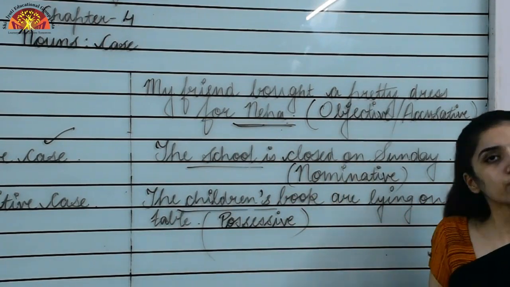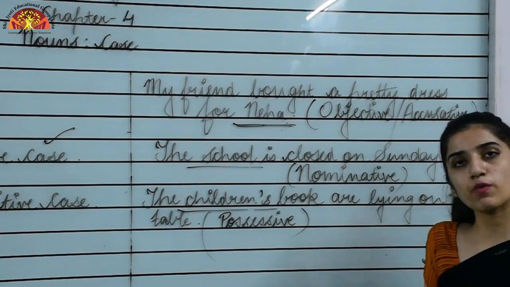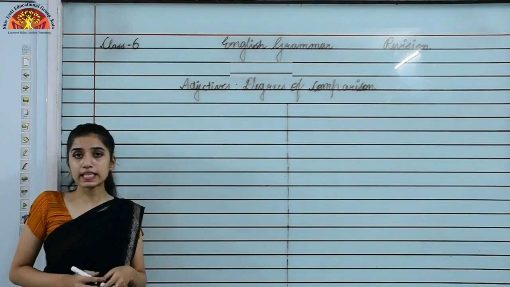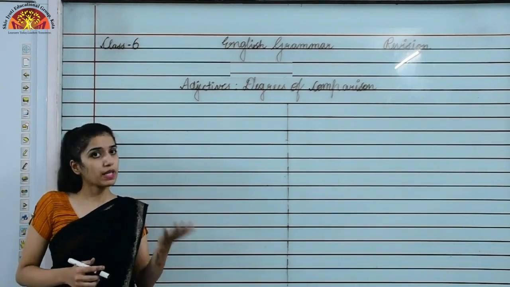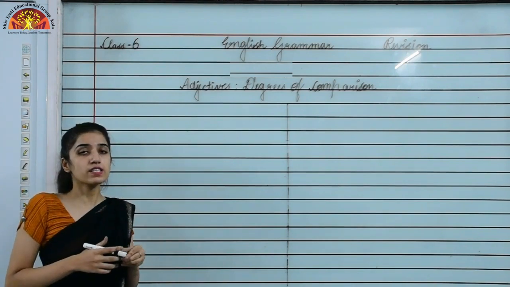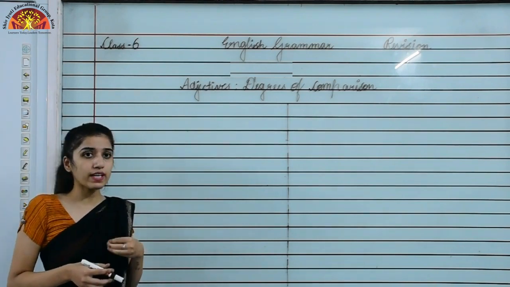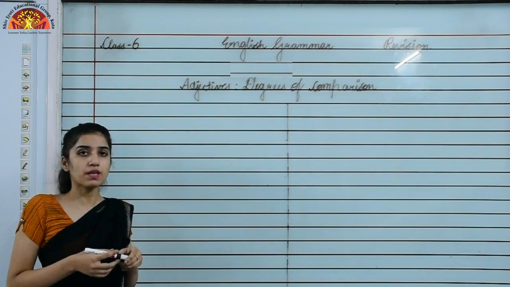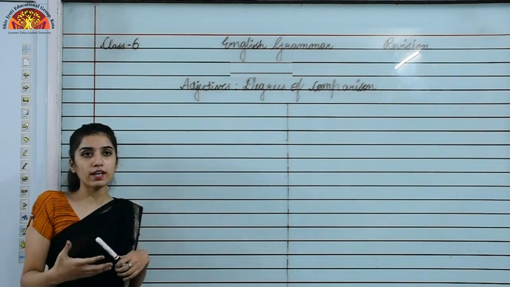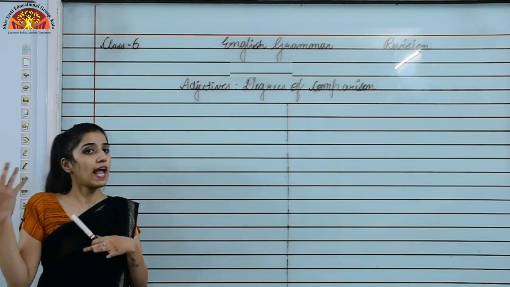Okay, so these are some examples related to these cases. Now this was the revision for chapter number 4. Now we will revise chapter number 7, that is adjectives, degrees of comparison. As you all know, an adjective describes things, right? It tells us about the quality of something, right? So now we are seeing the degrees of comparison that we use to compare the adjectives.